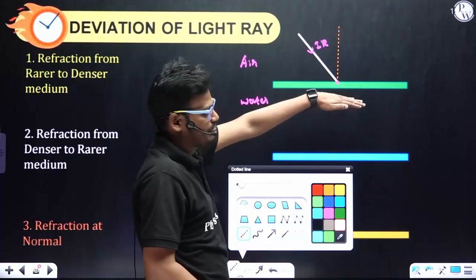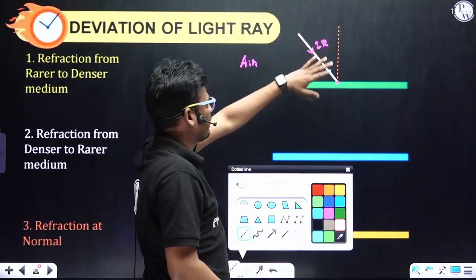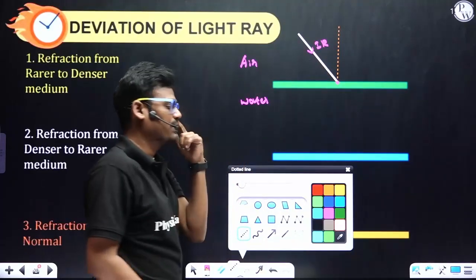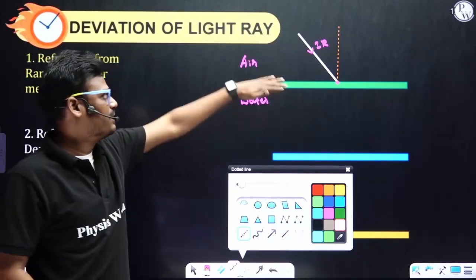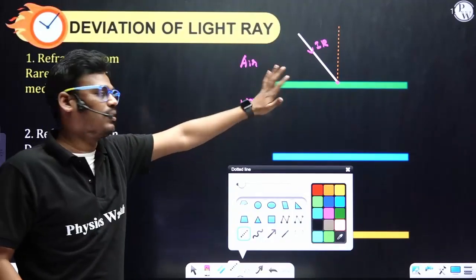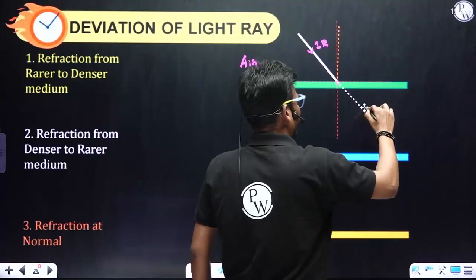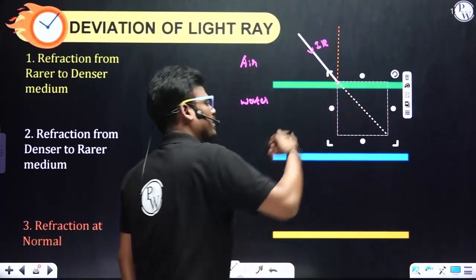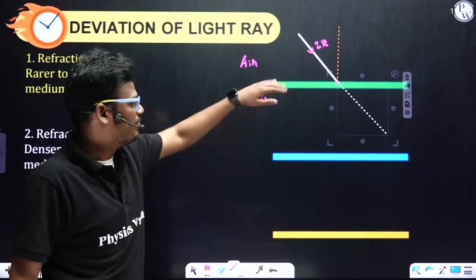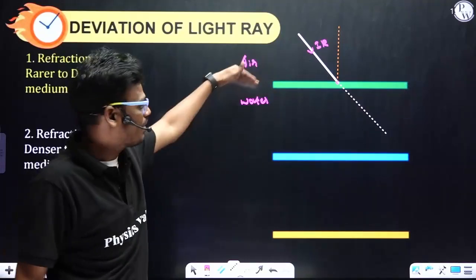If there is no surface at all separating two media, for example, it is completely air or completely water, the light would have traveled in the same direction. But here there is a surface which is separating two media, air to water.